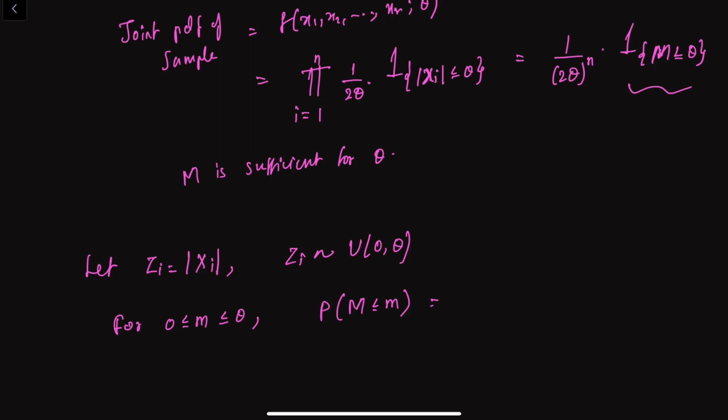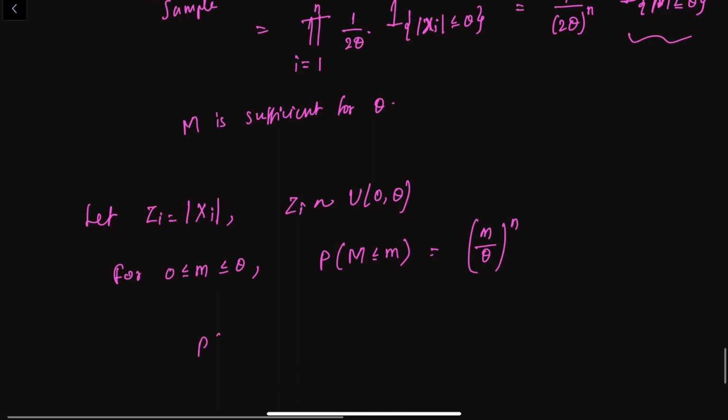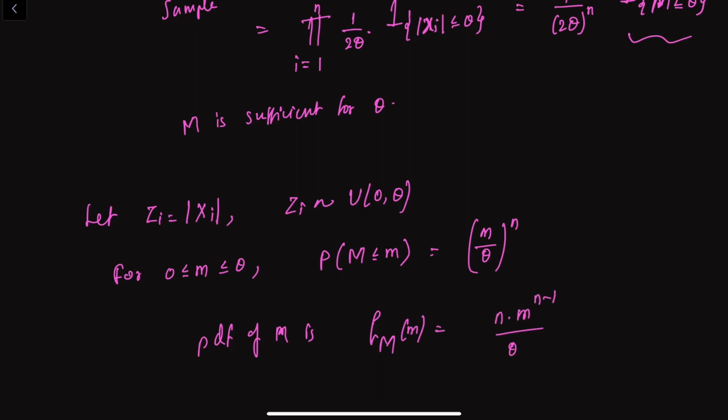So that means our probability of M less than or equal to m would be m by theta whole to the power of n. So the PDF of M is f M of m, which is n times m to the power n minus 1 by theta to the power n for 0 less than or equal to m less than or equal to theta.